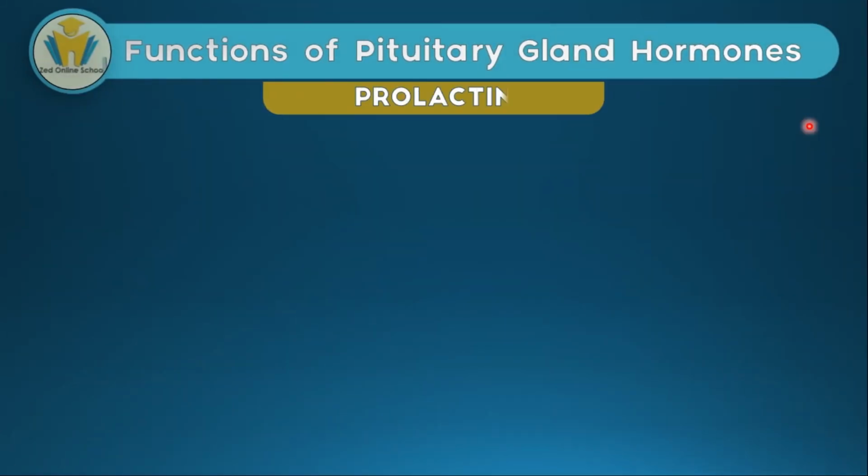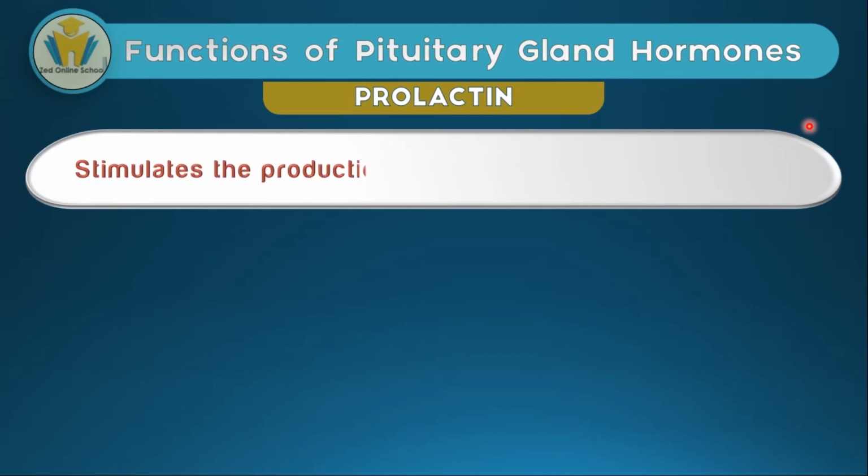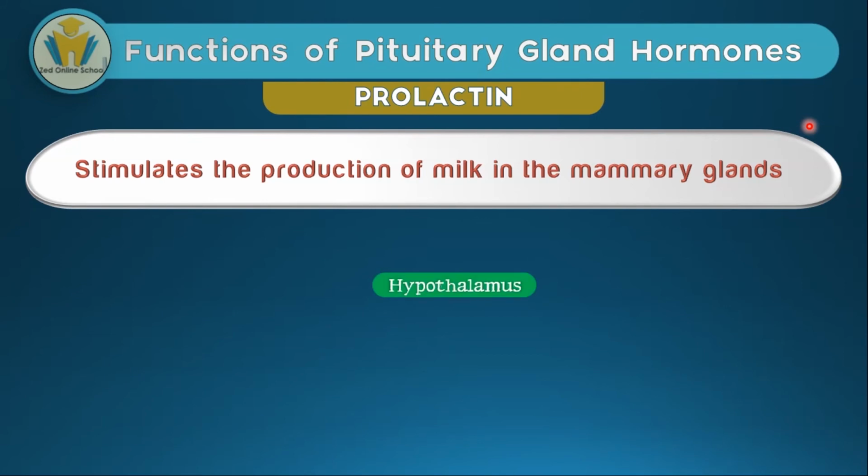Now, let's talk about the last hormone produced by the anterior pituitary gland. Prolactin is a hormone that is essential for stimulation of the production of milk in the mammary glands. So the hypothalamus will cause a certain hormone to travel down through a special blood system into the anterior pituitary. Then when it reaches the anterior pituitary, it causes the secretion of prolactin. When that prolactin travels through the blood circulatory system and reaches the mammary glands, it causes milk to get produced.